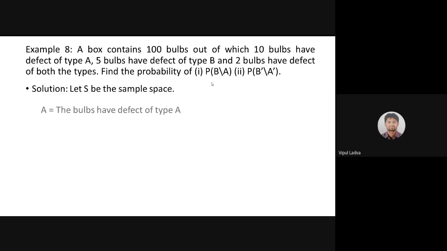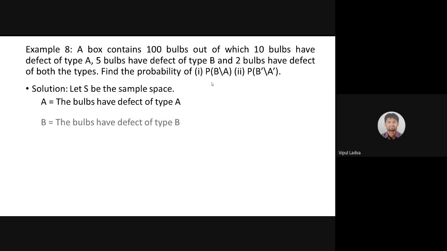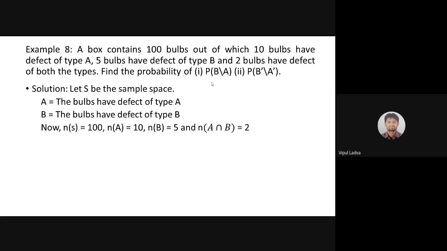Let me go for the solution of this. Let S be the sample space. Event A: bulb is having a defect of type A. B: the bulb has defect of type B. In our sample space we are having 100 bulbs. Out of that 100, 10 bulbs have the defect of type A, so number of favorable cases for event A is 10.